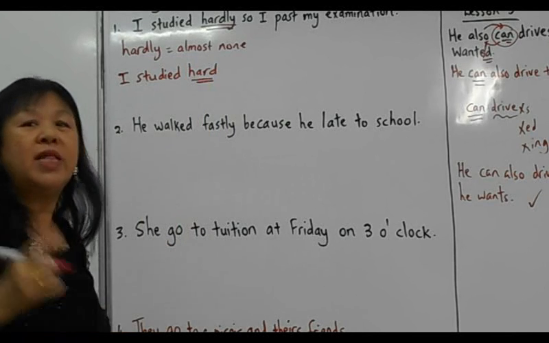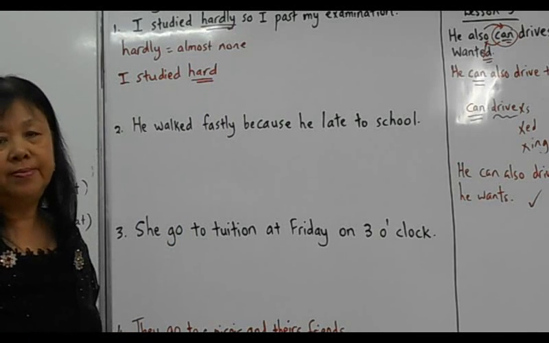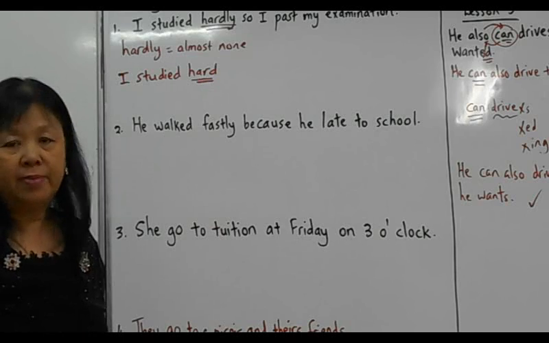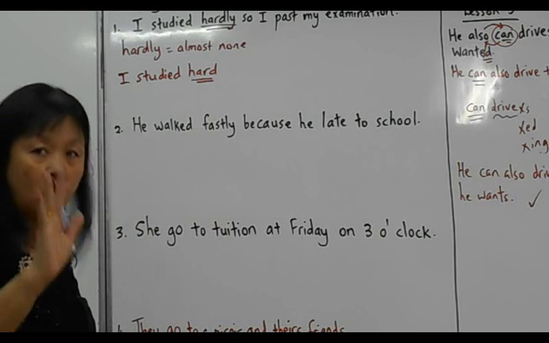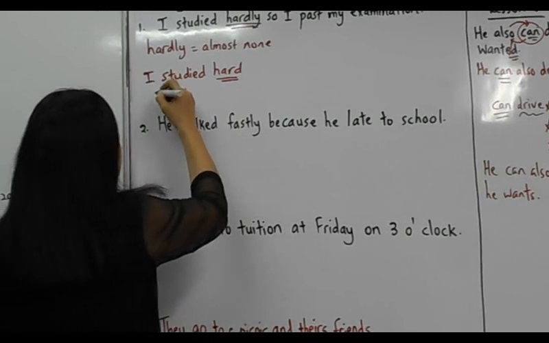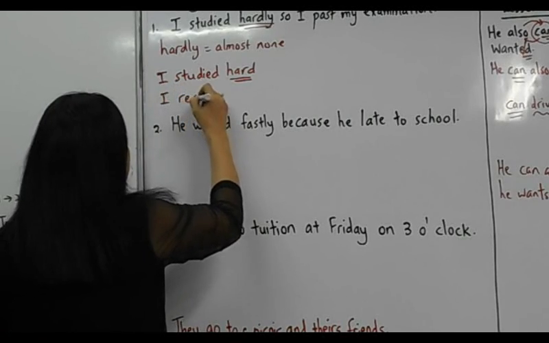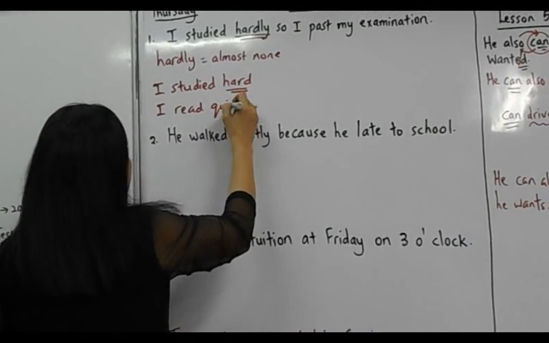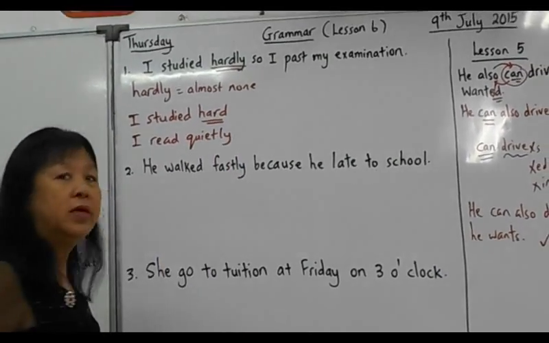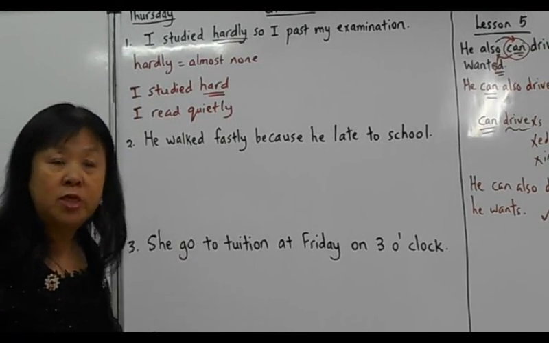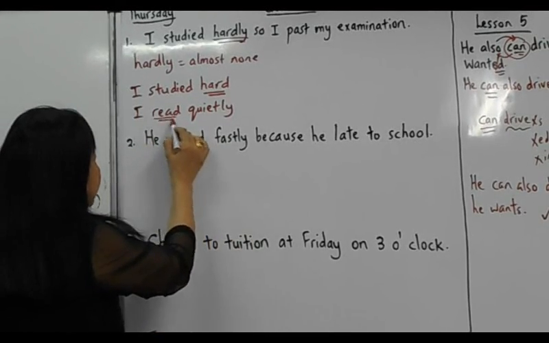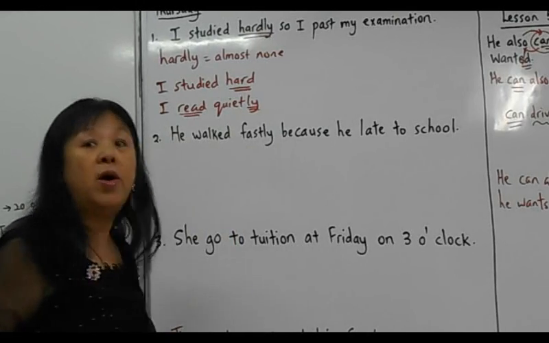So you see the word hard is a very special word. You cannot put ly for hard because you change the meaning. Normally, I say I read quietly. Do you remember previously we mentioned, if this is a verb, then you must put ly or adverb.